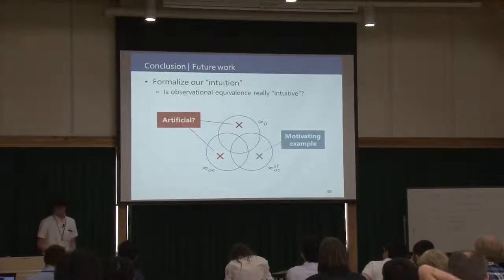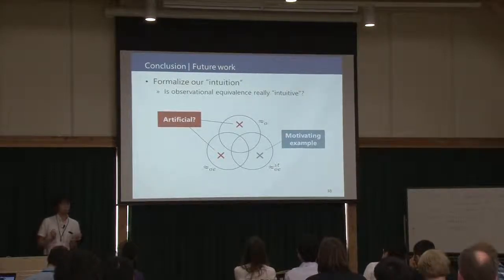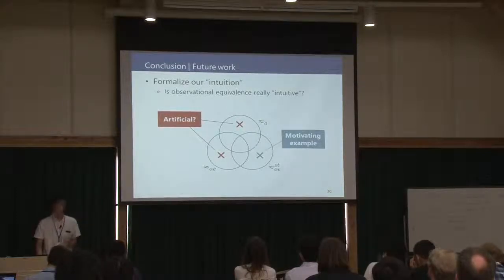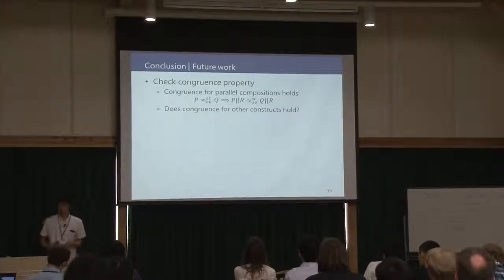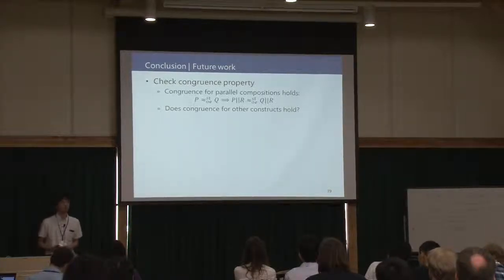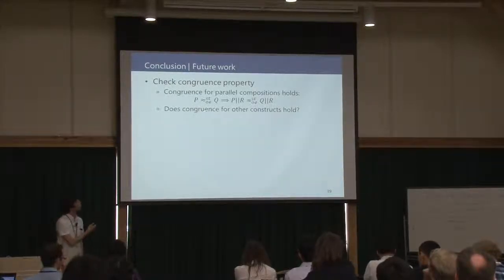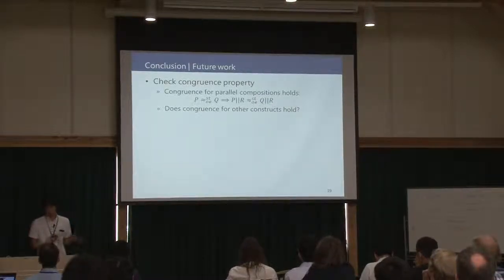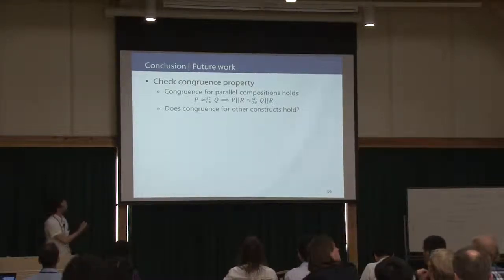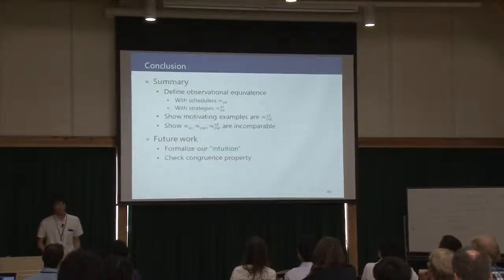In order to solve this problem, we must first formalize our intuition, and then we can discuss whether equivalence relations are intuitive or not. In addition, we should discuss congruence properties of observational equivalence. The property for parallel composition holds obviously by definition, but we didn't discuss other contexts, so this is one of our future works. Thank you for your attention.